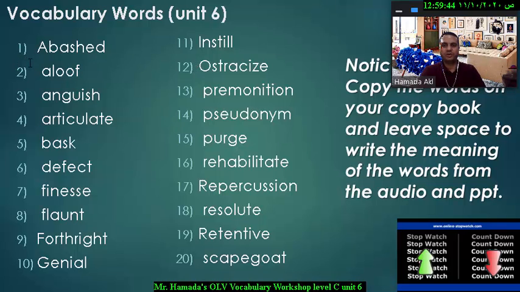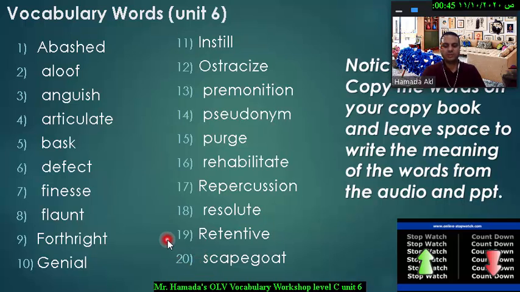Word number one is abashed, aloof, anguish, articulate, bask, defect or defect, finesse, flaunt, forthright, genial, instill, ostracize, premonition, pseudonym, purge, rehabilitate, repercussion, resolute, retentive, and the last word in Unit 6 is scapegoat.